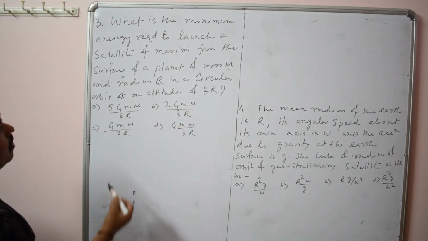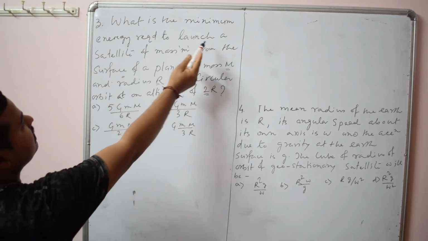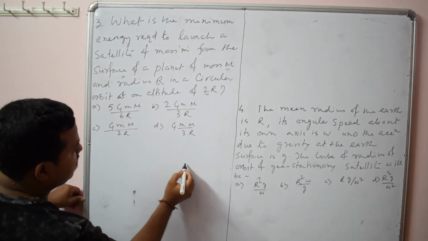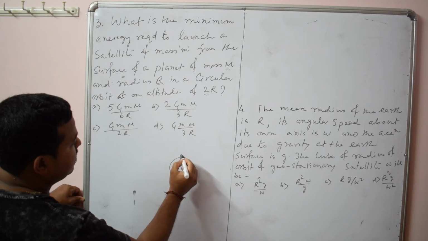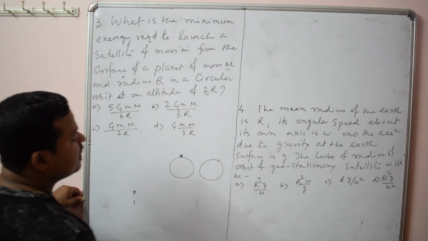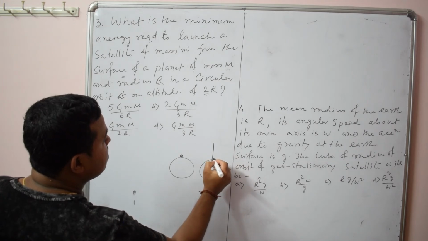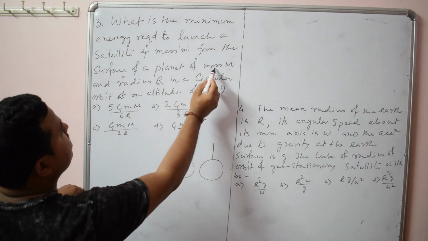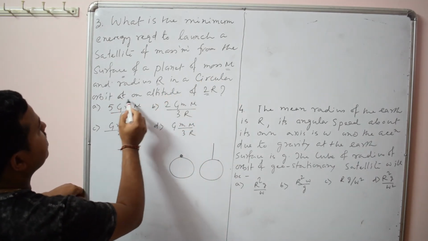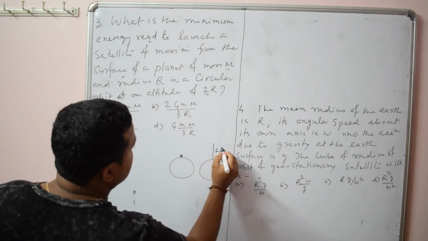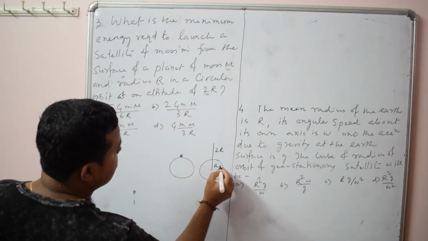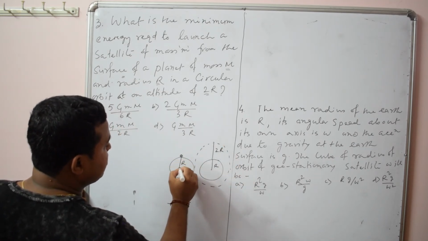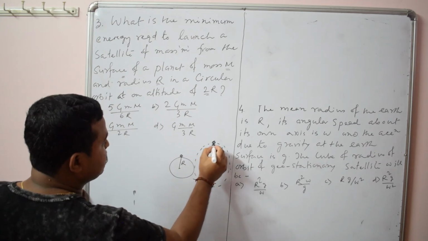So you have to launch a satellite from the surface of a planet to an altitude of 2r. Altitude means height from the surface. So you have to launch the satellite from the surface to this altitude.